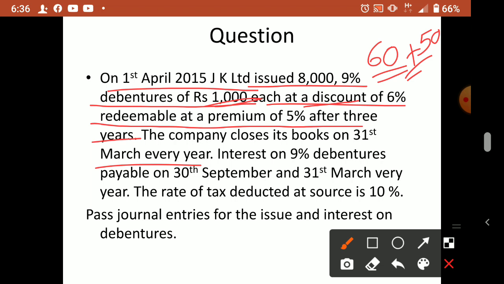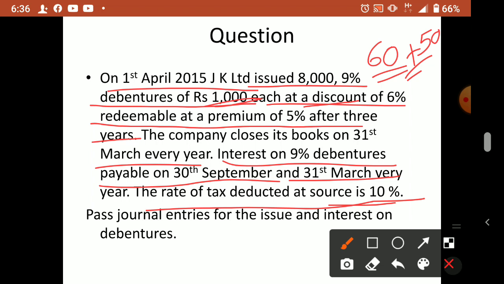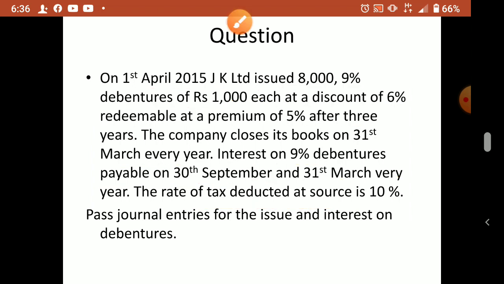Interest on 9% debentures is payable on 30th September and 31st March every year, two times, what I told you. And the rate of tax deducted at source is 10%. So from the total interest amount, we have to deduct tax of 10%. Now we'll go to the answer.